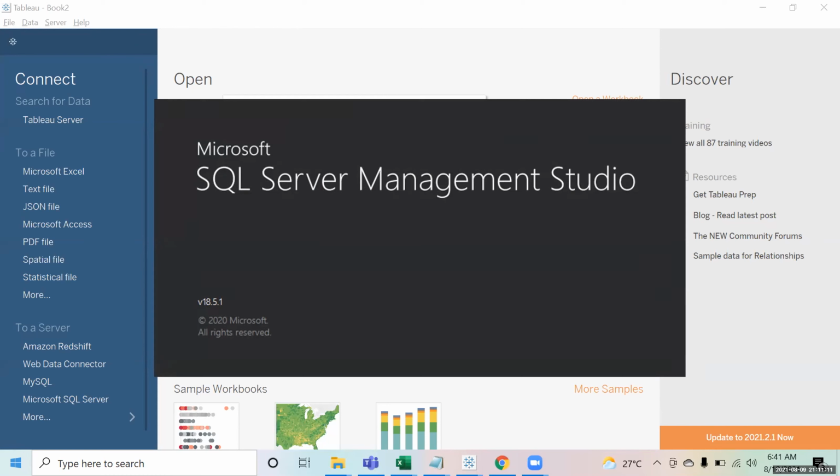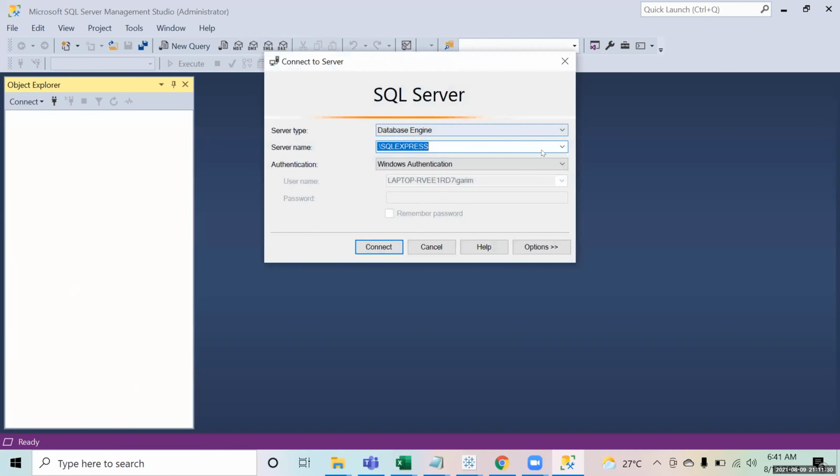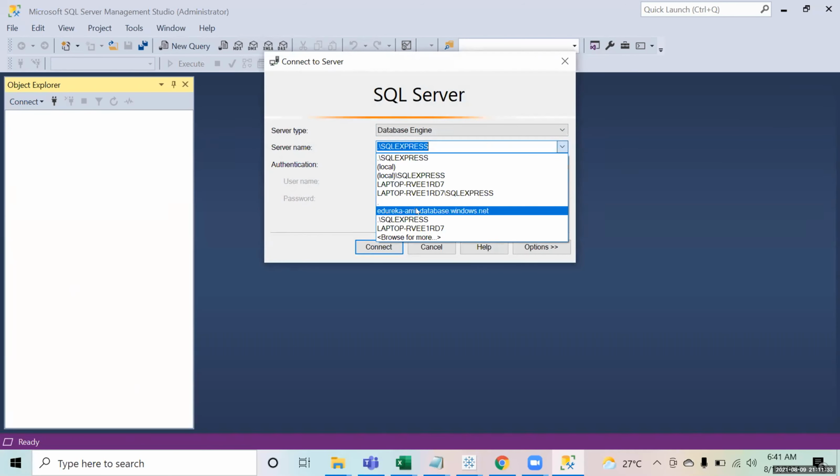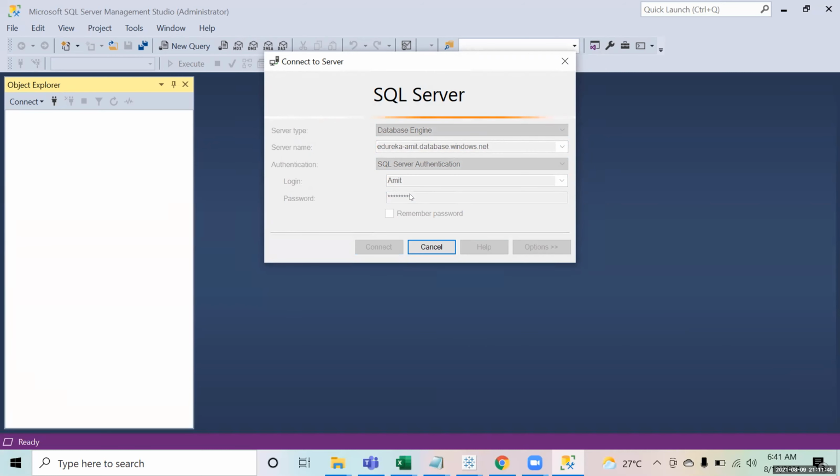Whether it's from Azure or from AWS, we'll be provided with all those details. The link will be given to you and the ID and password will be given to you. You just have to put that up. For example, if you connect, you get the link like this. You put that as the server name, then put your login ID and password that you would have created, and click on connect.